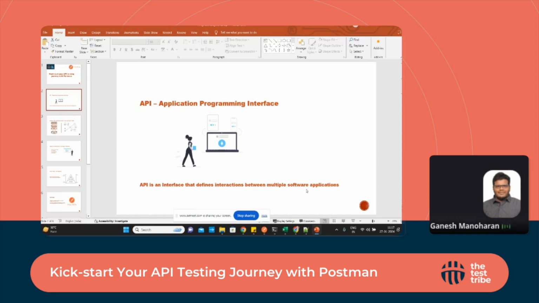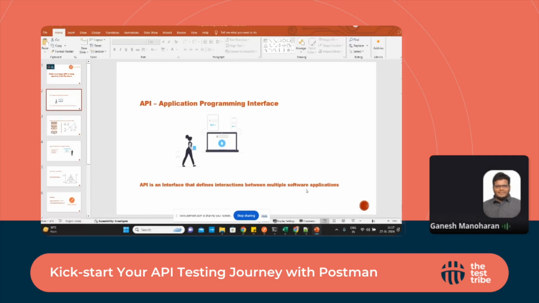We want to create a passport. We have two options. One, we can fill in the application online and make the payment as soon as we submit. The other option is we go directly to the Passport Seva Kendra, fill in the application manually, and give the form and payment to the person sitting at the reception area. We don't know how the backend is working, how the data is being created.